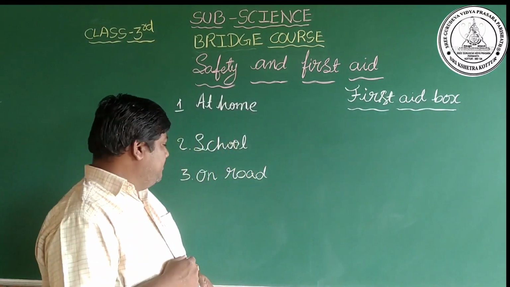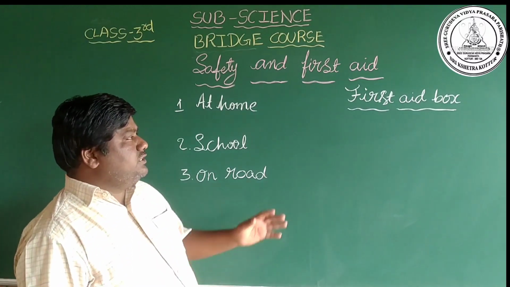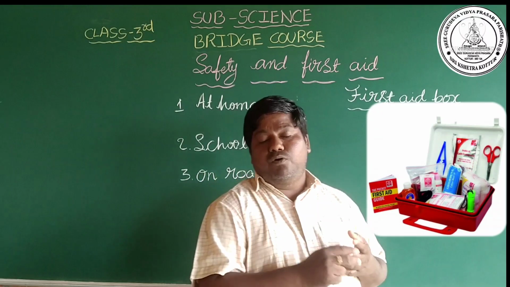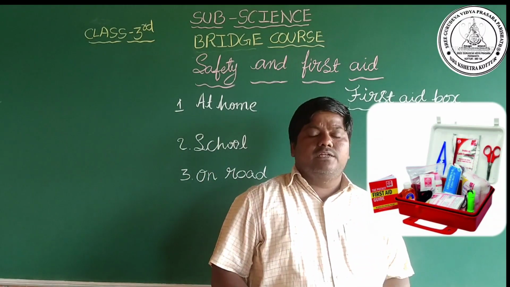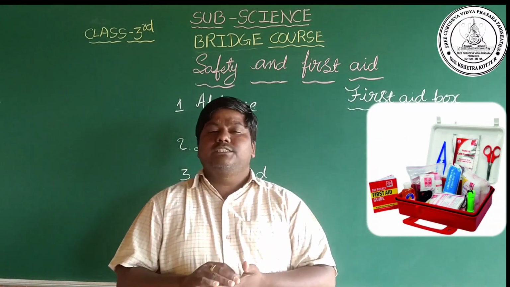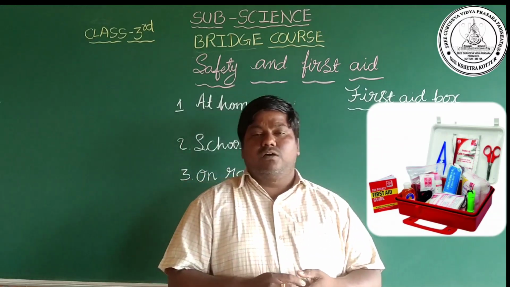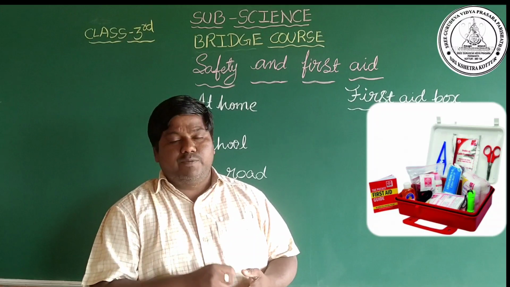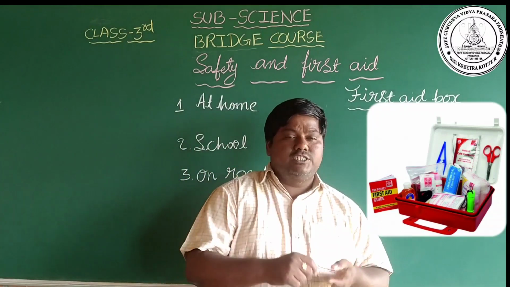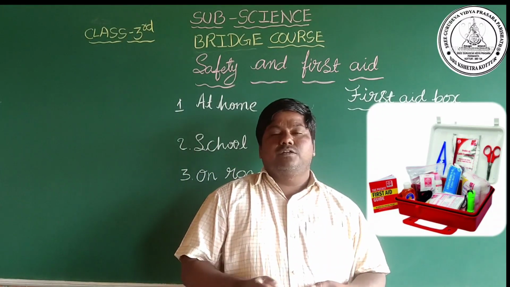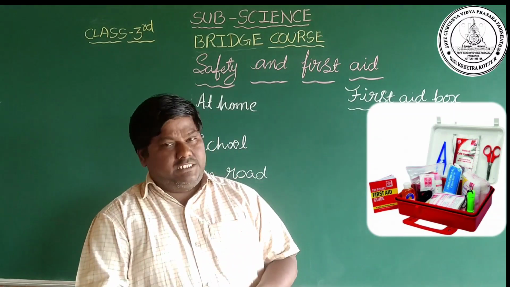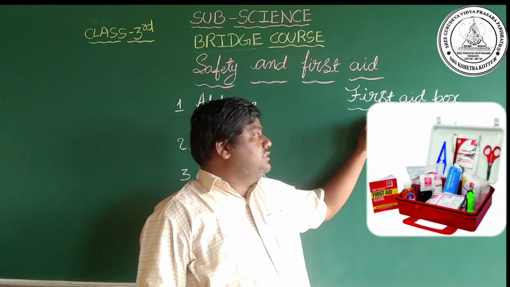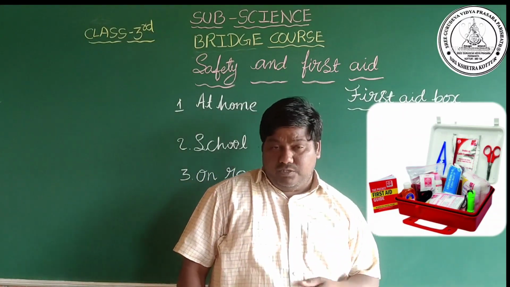Next, the first aid box. What are the things in the first aid box? Cotton, ointment, tincture, some plasters, and bandage cloths. These are the things in the first aid box.